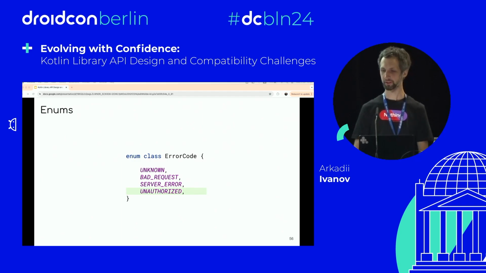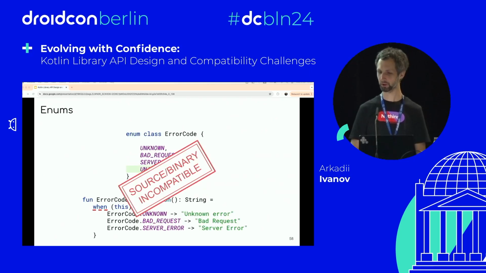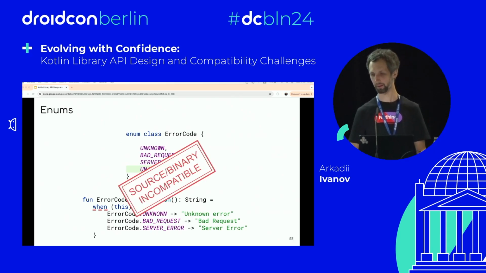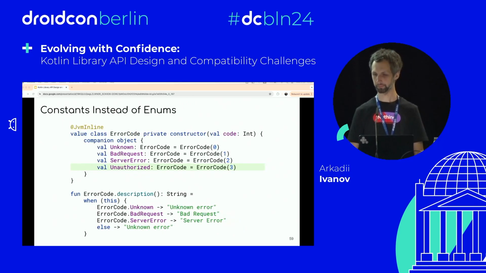Another example is enum. How do you think, if we add a new entry to an enum, will it be a breaking change? Of course. Yes. It will be a source and binary incompatible change because clients may switch on the enum exhaustively, which is a feature of Kotlin, and they will stop compiling and they will throw errors at runtime.